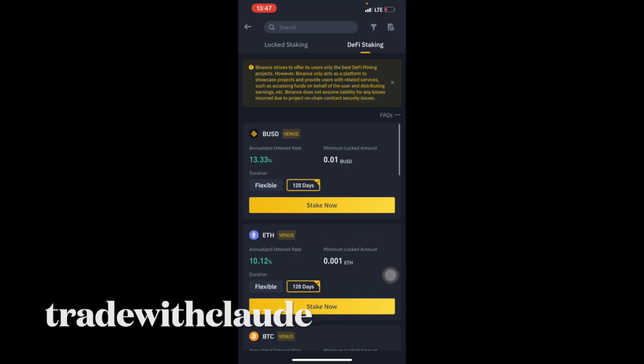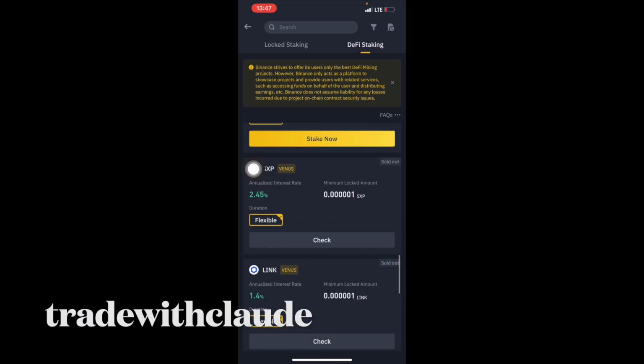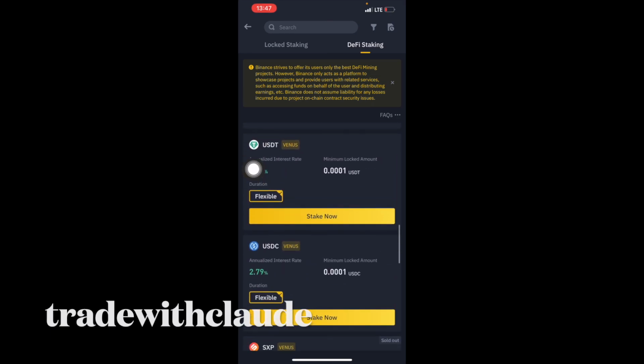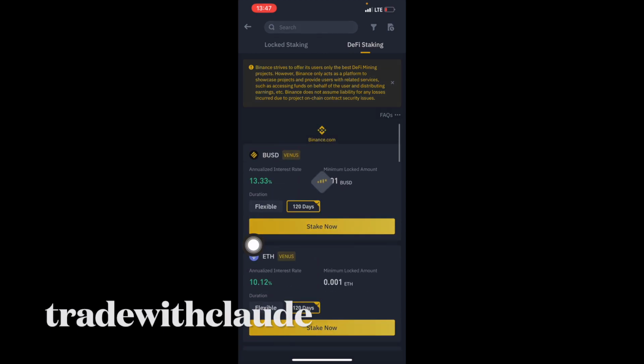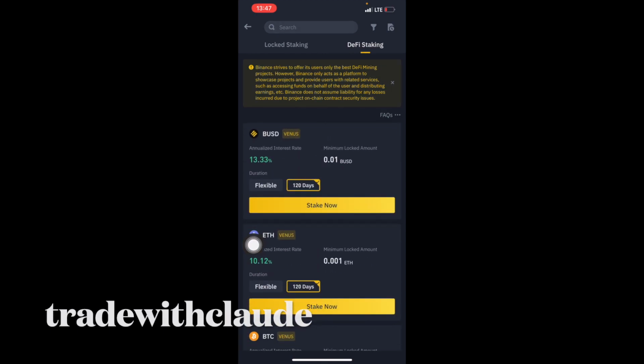Looking at this, you see Binance wants people to stake the BUSD. So the annual interest rate is 13%. But now look at USDT. You see USDT is just 3%. This is just 2%. So you would be more motivated to stake the BUSD.